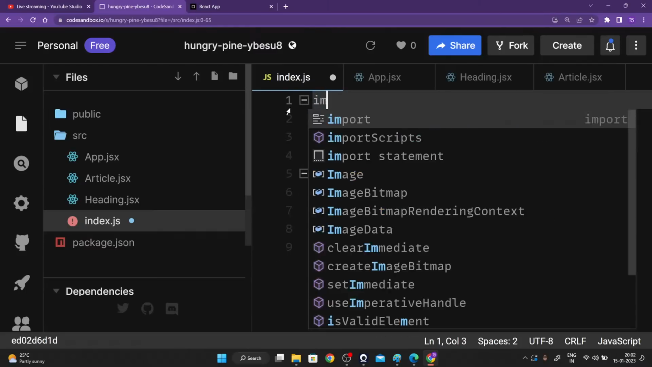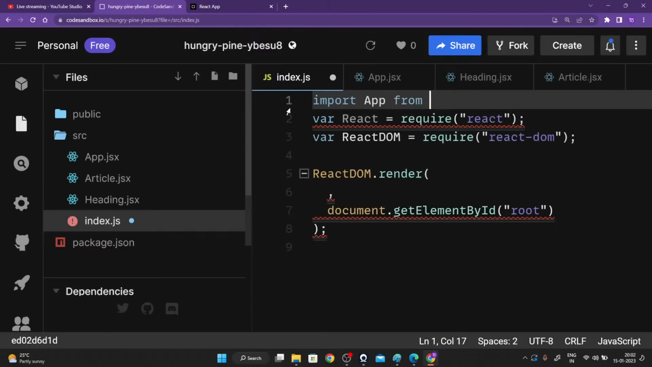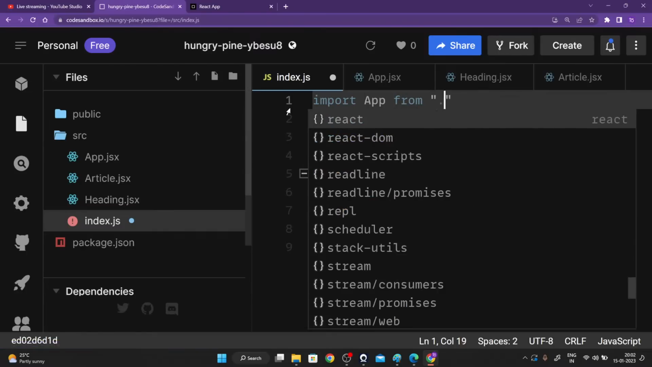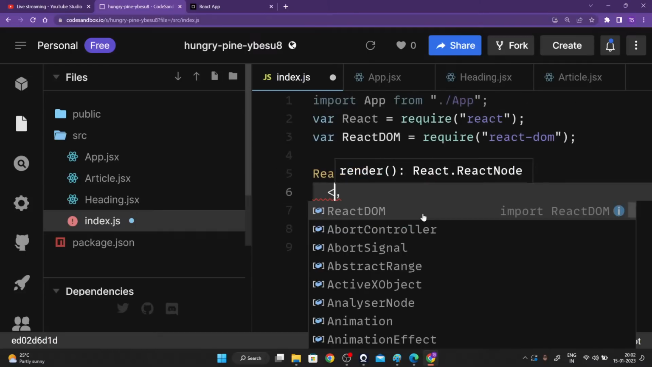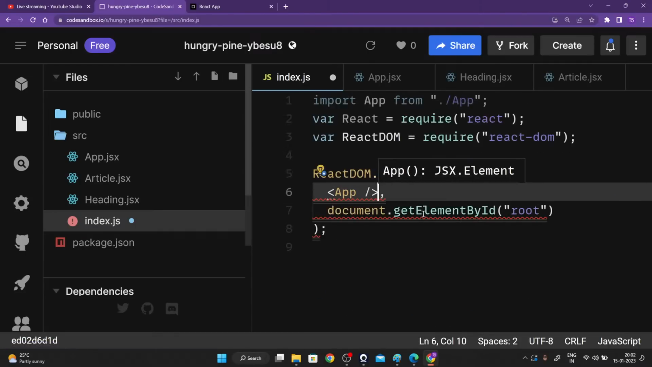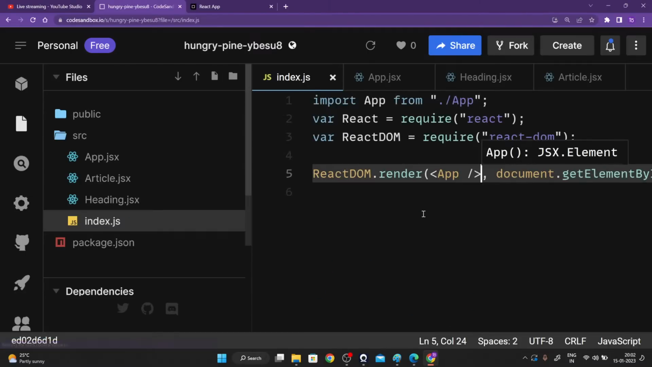So import app from app, and that is what we are going to render right over here, guys. We're going to render the app. Okay, that is what we are going to render right now. Are you guys able to see this? Please let me know, guys.